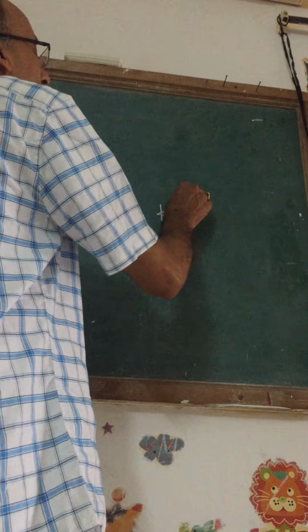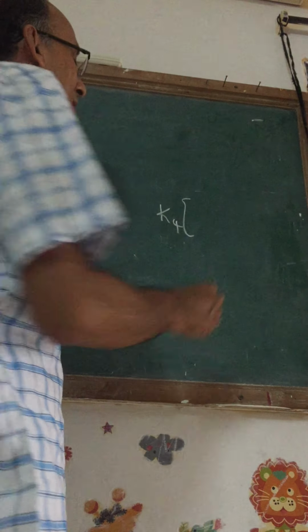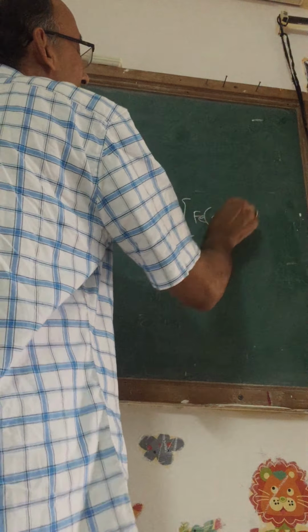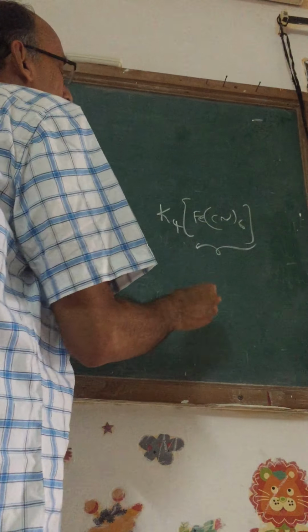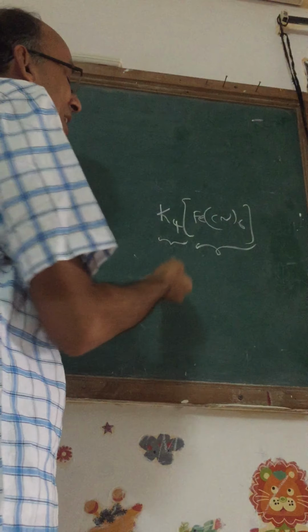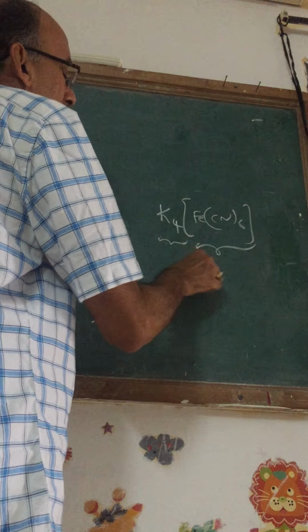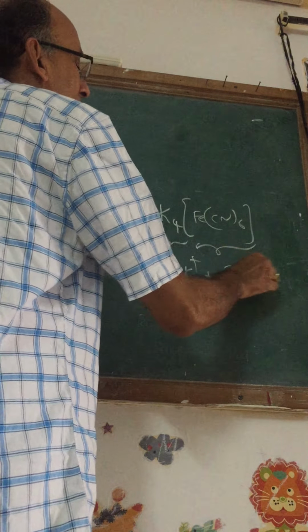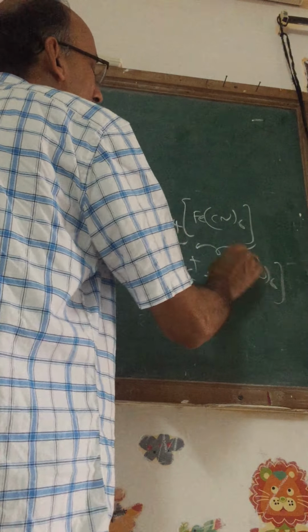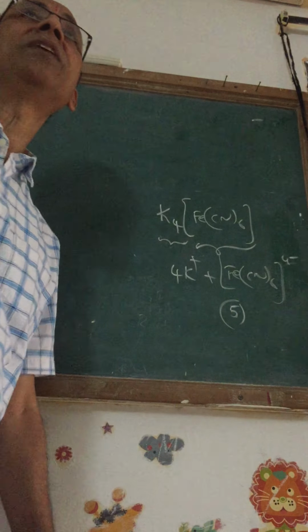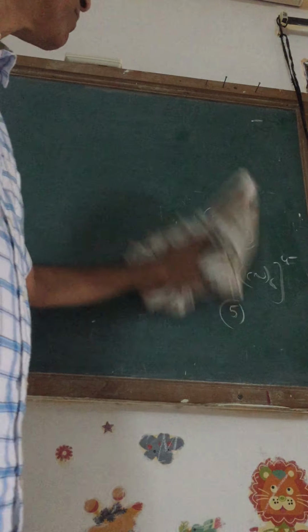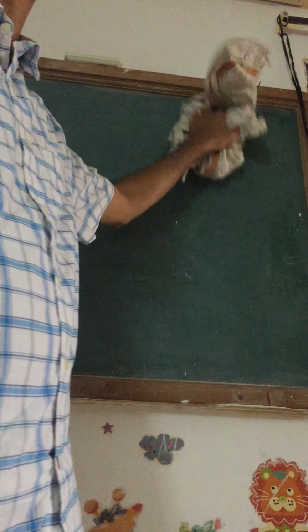Now let us quickly look at what could be the n value. What is the maximum number of particles, say K4[Fe(CN)6], can be? Any complex, the coordination sphere acts as one unit and counter ions act as many as they appear. So it gives 4 K+ ions and 1 ferrocyanide ion. So put together it is 5. So n factor, that is n number of particles produced by 1 unit of any material, is to be understood